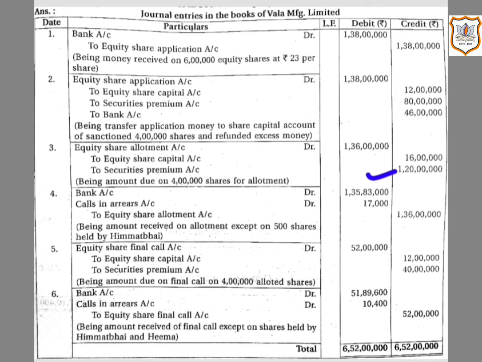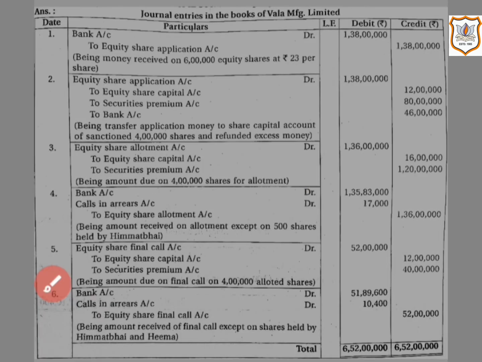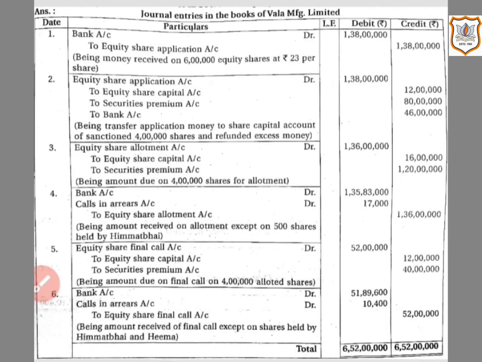Here our journal entry would be bank account debit, that is 1 crore 35 lakh 83,000. Now why at this stage is the company not receiving the whole amount, that is 1 crore 36 lakh?